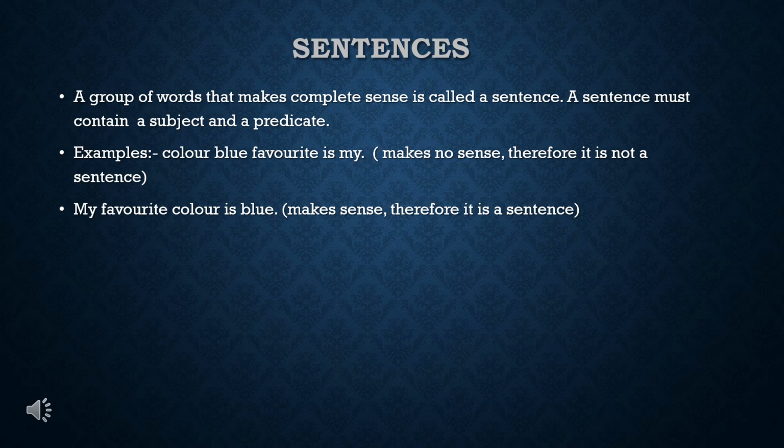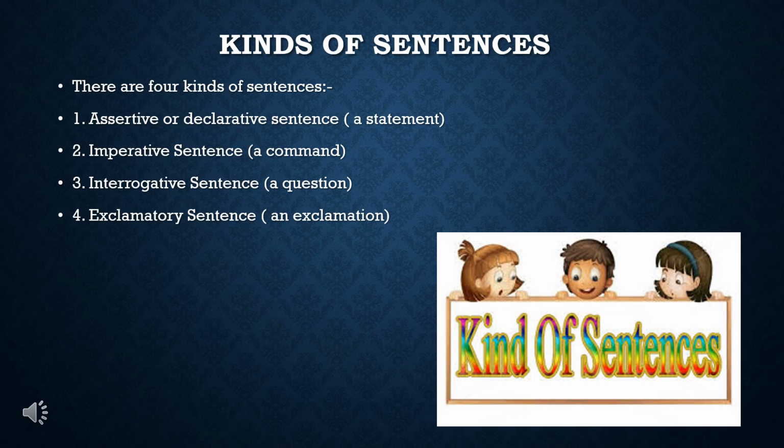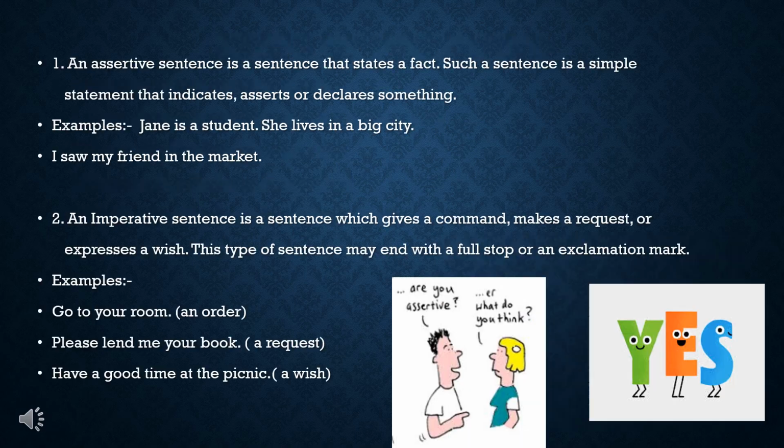Examples, color blue favorite is mine. Makes no sense. Therefore, it is not a sentence. My favorite color is blue. Makes sense. Therefore, it is a sentence. Kinds of sentences. There are 4 kinds of sentences. Assertive or declarative sentence, it's a statement. Imperative sentence is a command. Interrogative sentence, a question. Exclamatory sentence, an exclamation.